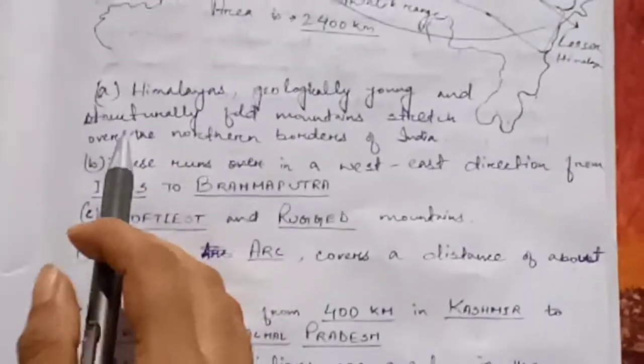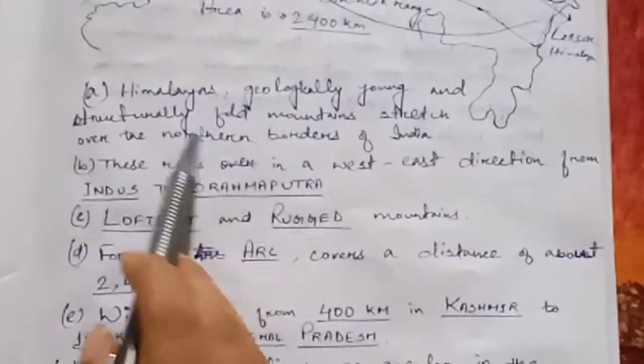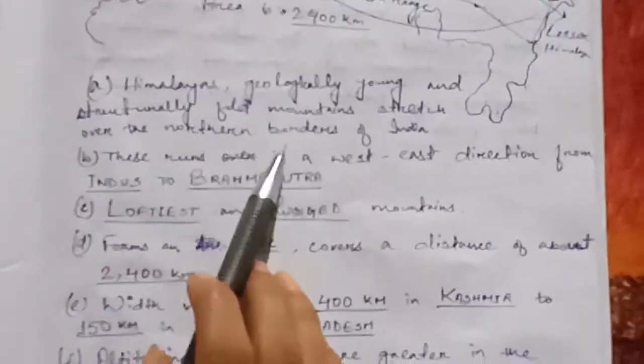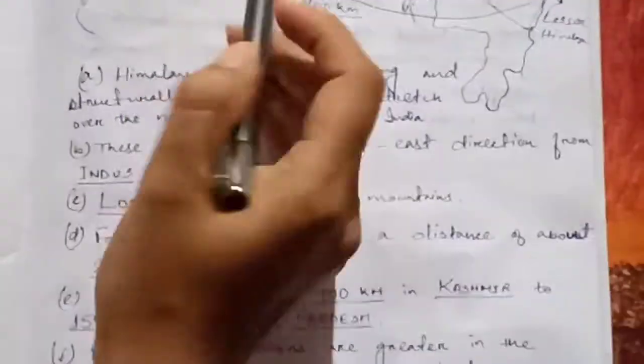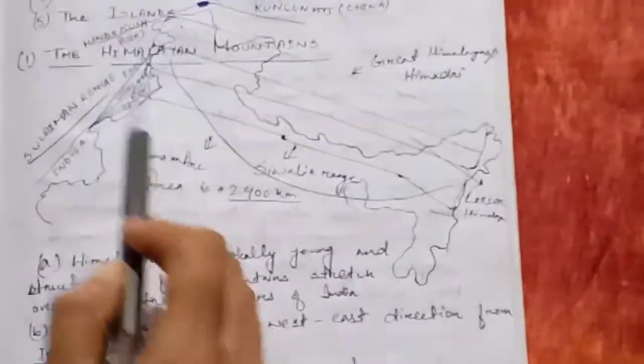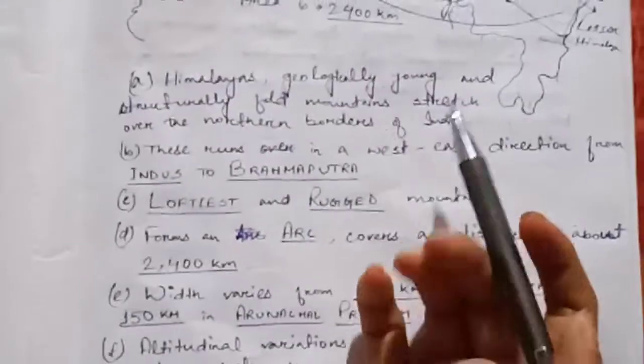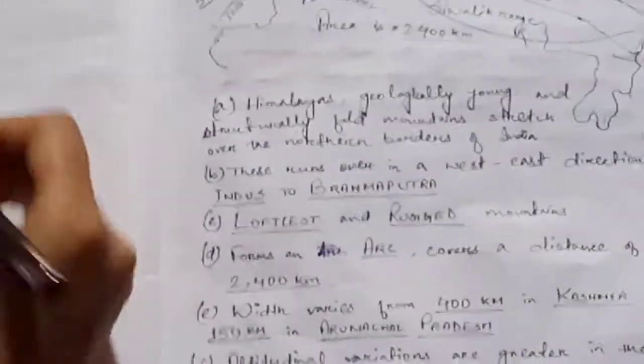The first point I have written here is that the Himalayas are geologically young and structurally folded mountains stretching over the northern borders of India. You can see the northern border from here to here. Himalaya is stretching over the northern borders, and it is said to be geologically young and folded mountains. Structurally folded means one layer after another folded like this. That's why it is said to be a folded mountain. And why is it young?